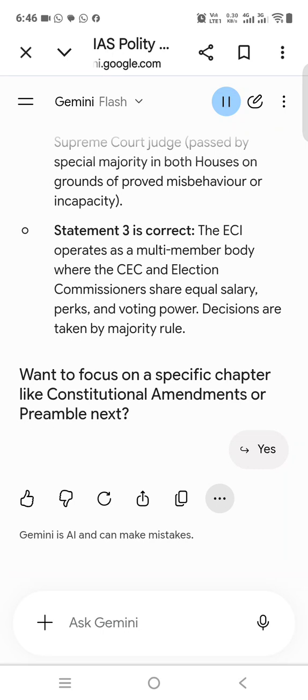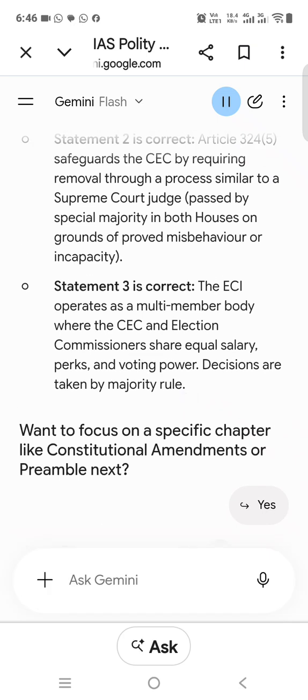It is explicitly mentioned as a fundamental right under Article 21 of the Indian Constitution. The Supreme Court in the Justice K.S. Puttaswamy (Retd.) versus Union of India, 2017, case ruled that privacy is an intrinsic part of the right to life and personal liberty. Like other fundamental rights under Part 3, the right to privacy is not absolute and is subject to reasonable restrictions. Select the correct answer using the code given below.